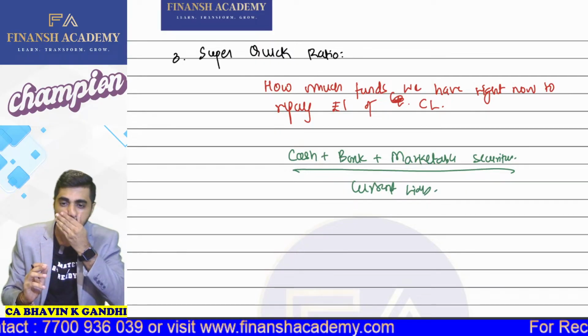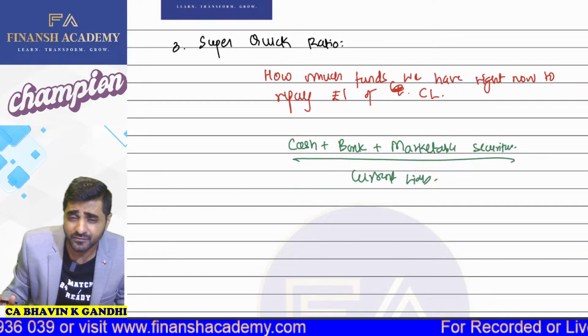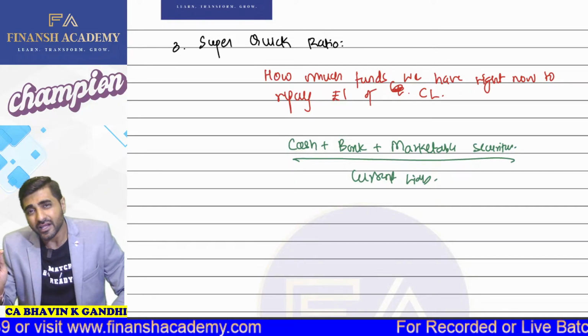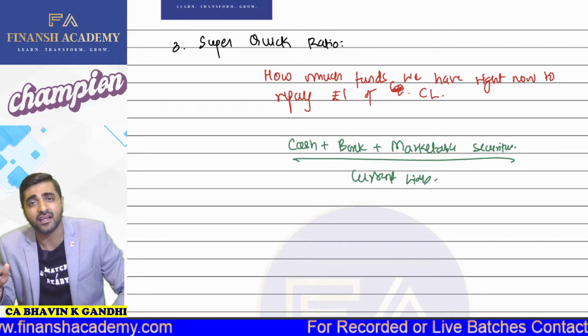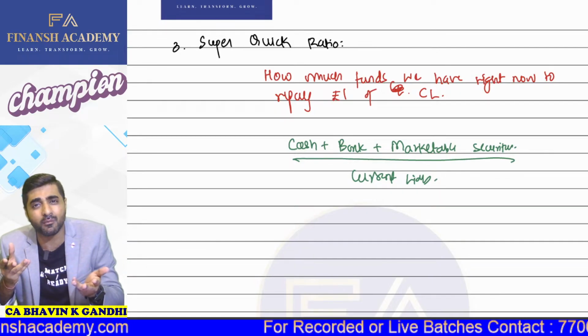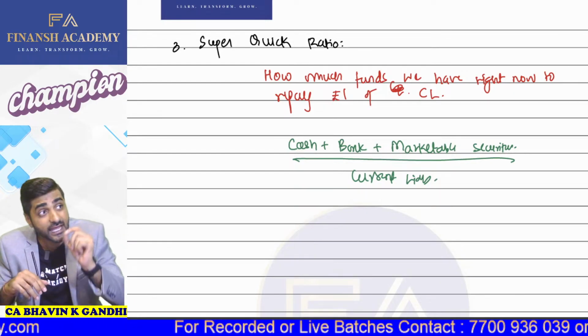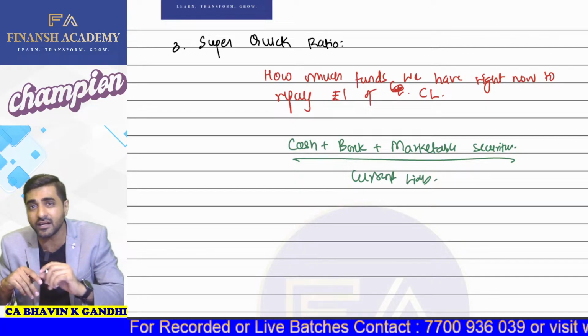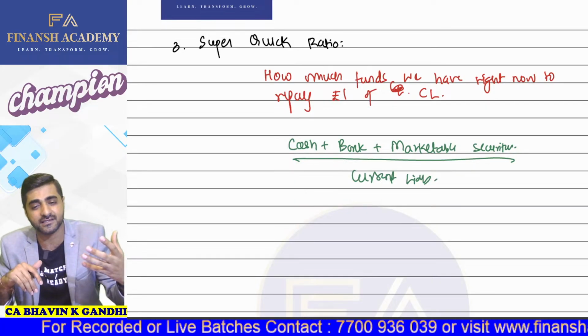Okay. So there is no standard ratio for the same. But if this ratio is extremely high, what does it indicate? There is inefficiency. Our equity shareholders have not given you money so that you keep it in the form of cash, bank and marketable securities. They have given you the money. Why? So that you can invest in projects and working capital and then grow the businesses.